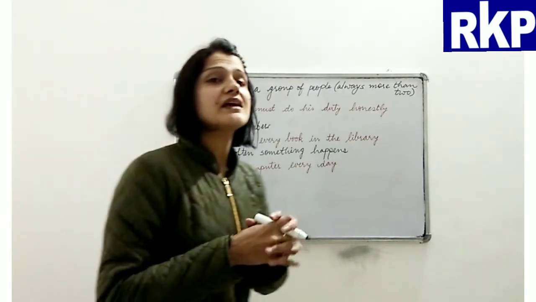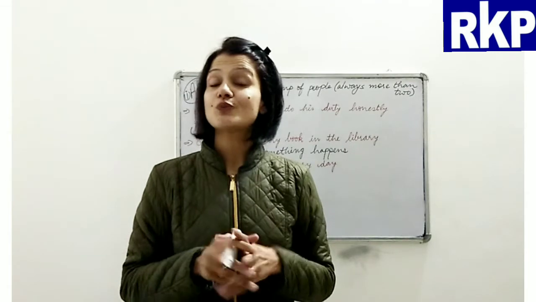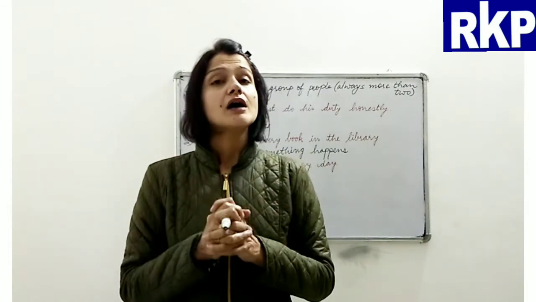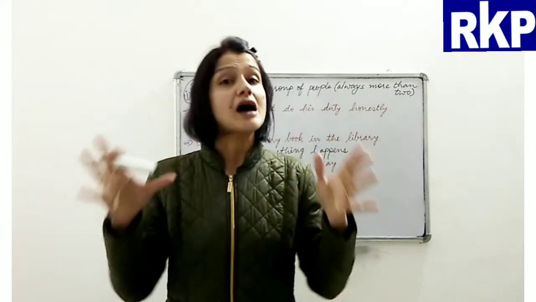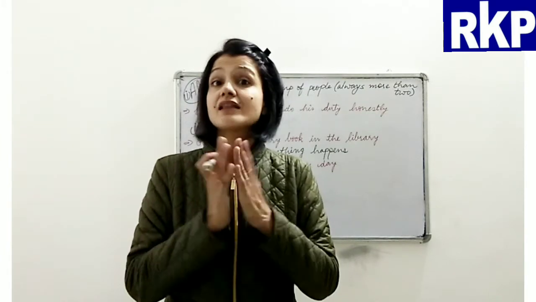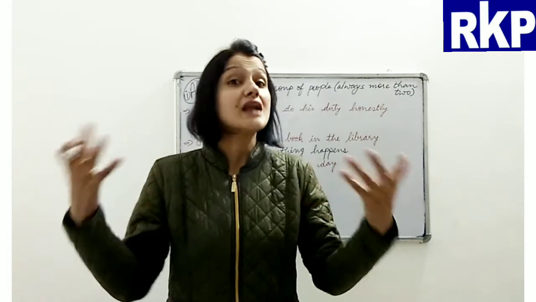Now the second thing is I have already told you that every is used when there are at least more than 2, and in most of the cases the number is large, and I should in fact say that the number is indefinite. It is a large and indefinite number.